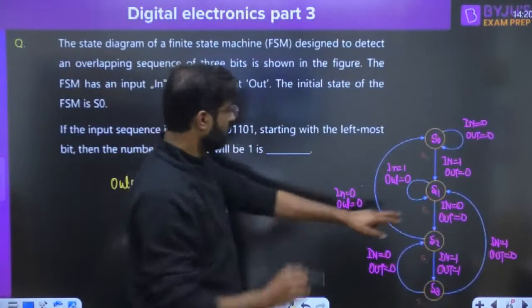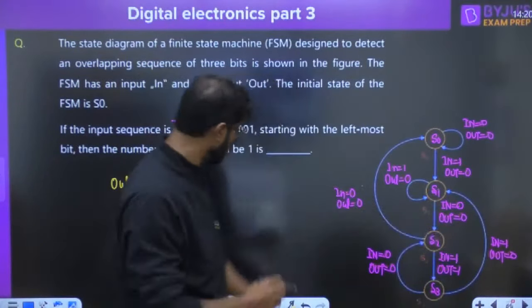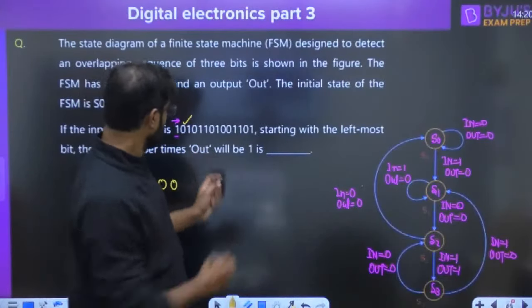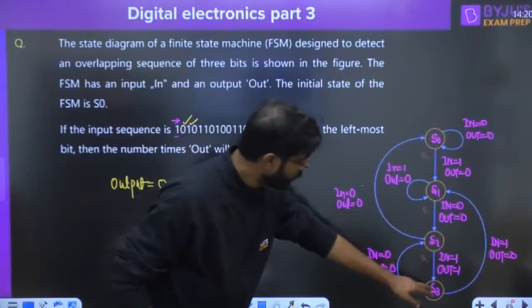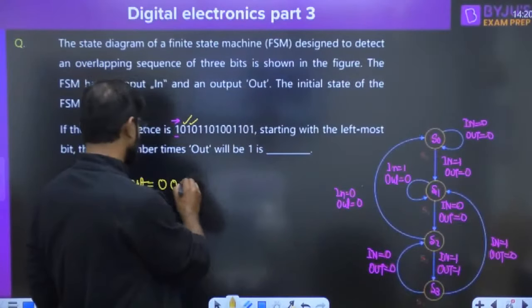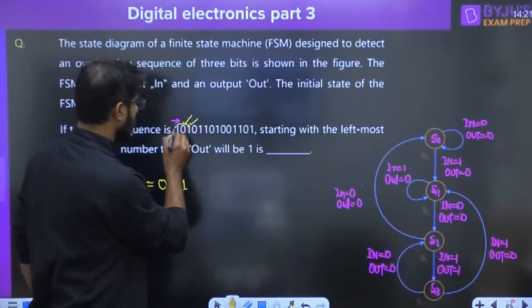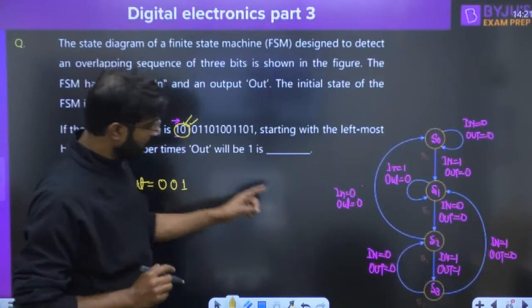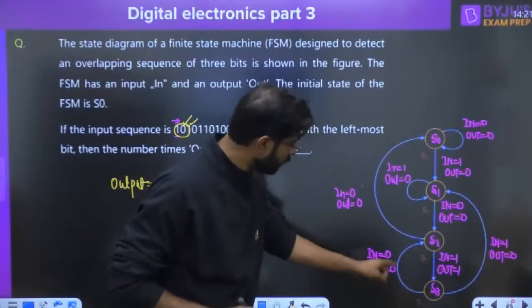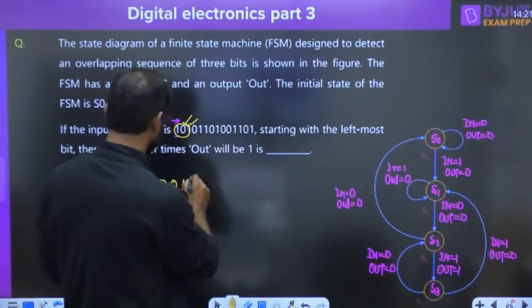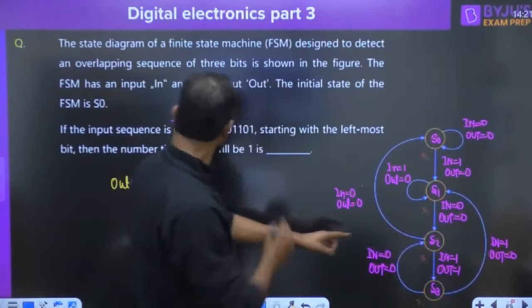Now if you apply the 0, you will go to this place and output is 0. Now again if you apply the 1, you will go to this place and output is going to be 1. Now you are at S3 state. Now 0 is applied. You will move into this, output is 0. Now again the 1 is applied.